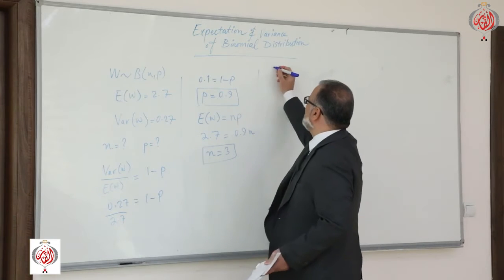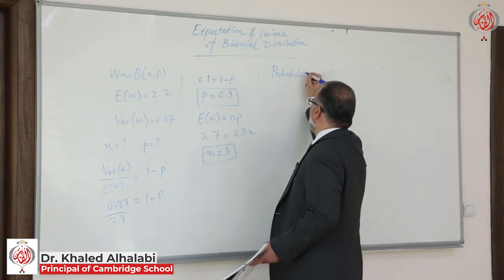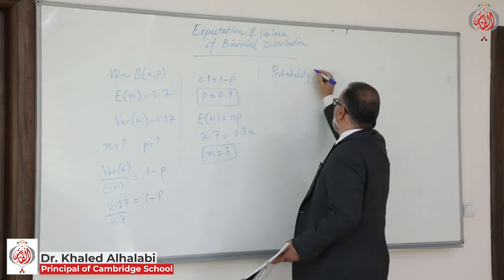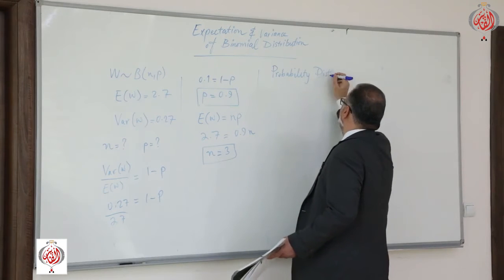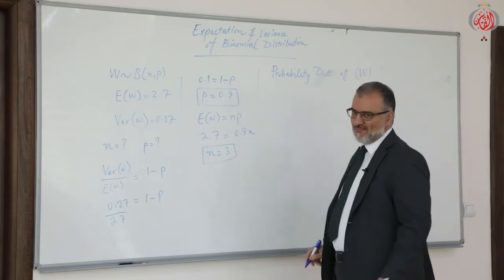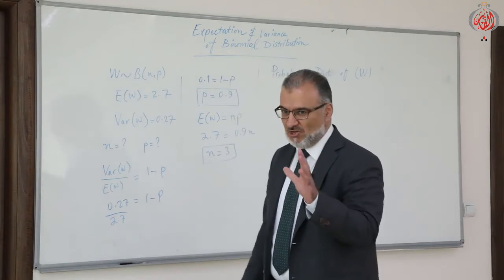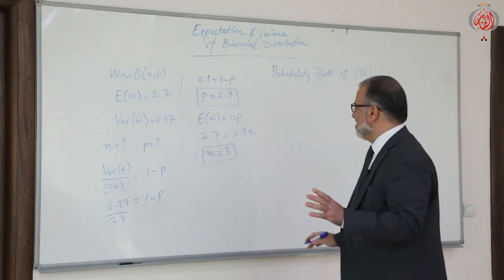We need to find the probability distribution of the random variable W. Do you still remember the probability distribution? Probability distribution, what did we say? What is it?